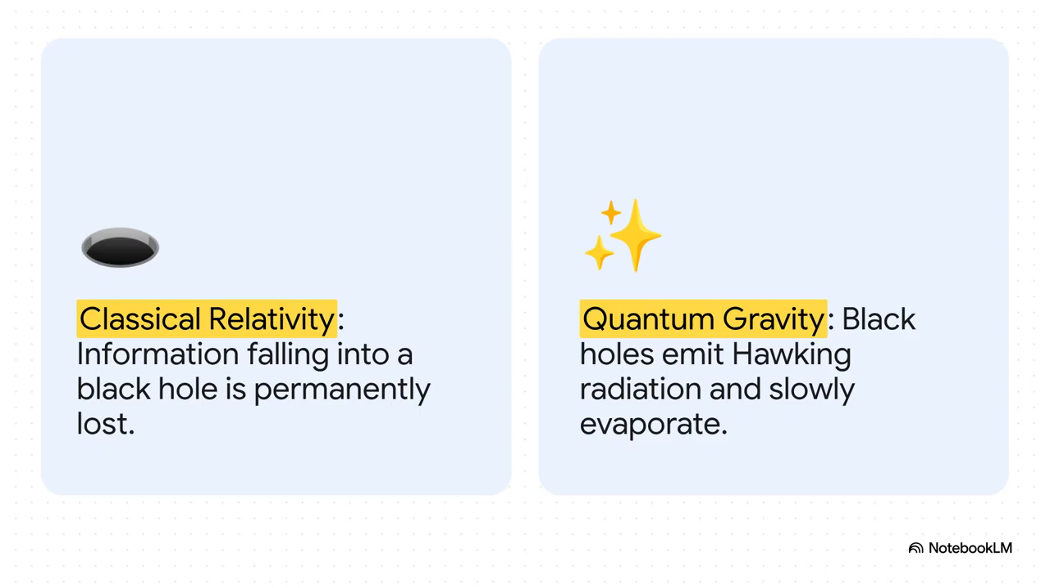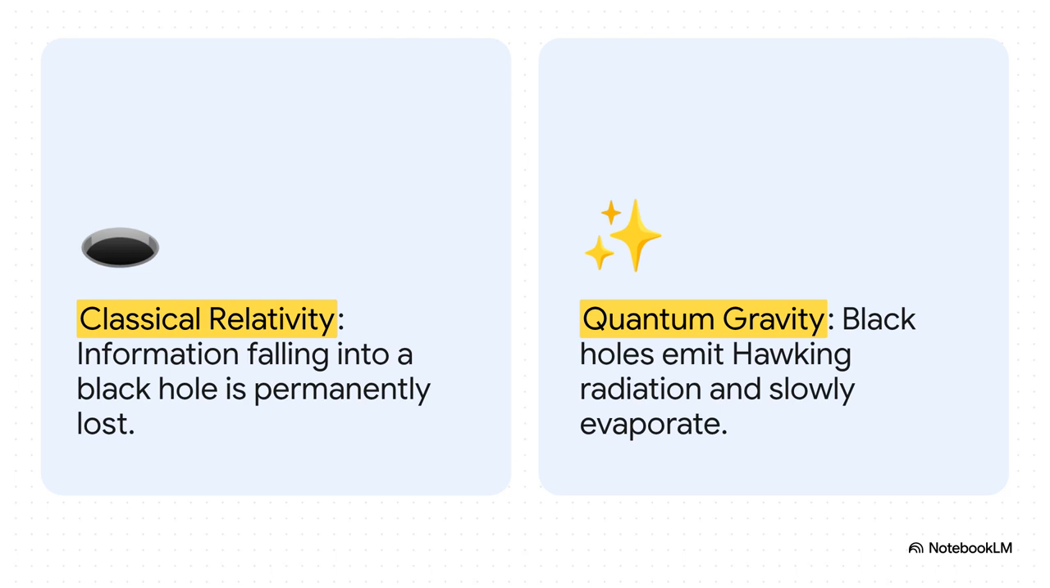But in 1974, Stephen Hawking applied quantum mechanics to the event horizon. He discovered that vacuum fluctuations near the boundary actually lead to particle creation. This means black holes emit thermal radiation, what we now call Hawking radiation, and they slowly evaporate over time.